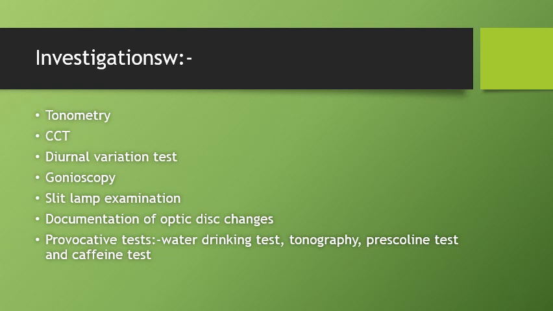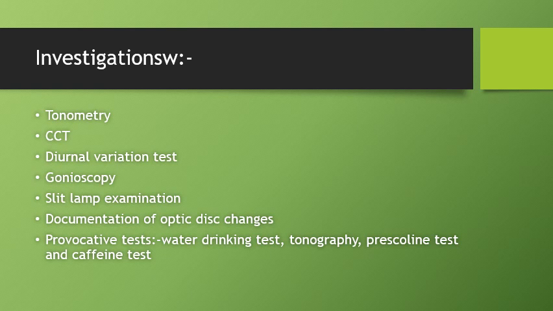The next test is gonioscopy, and gonioscopy will reveal a wide open angle of the anterior chamber, and its primary importance in primary open-angle glaucoma is to rule out the other forms of glaucoma. The next test is slit lamp examination, which is to see the anterior segment to rule out other causes of secondary open-angle glaucoma. Perimetry is also done, and it is to detect the visual field defects.